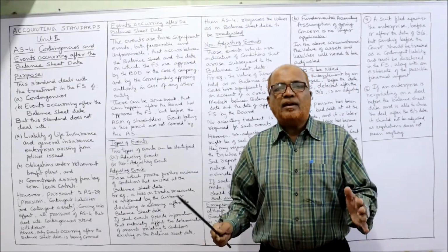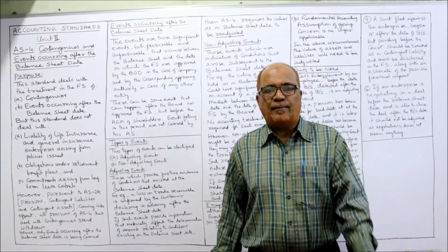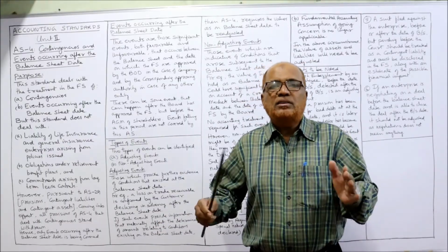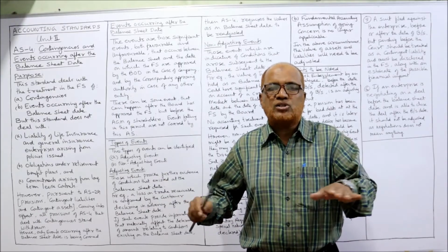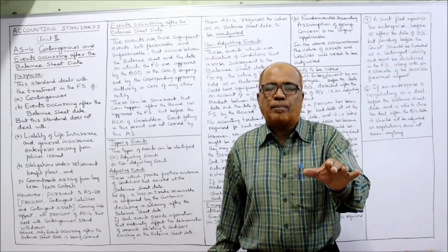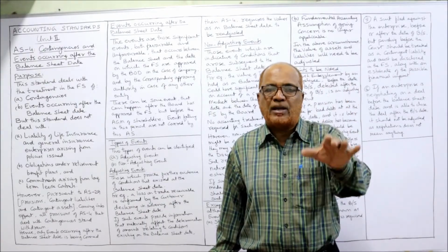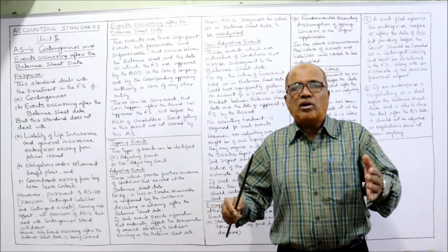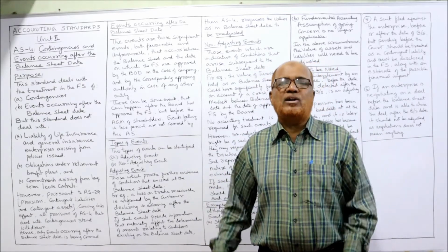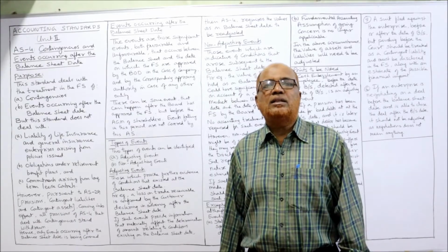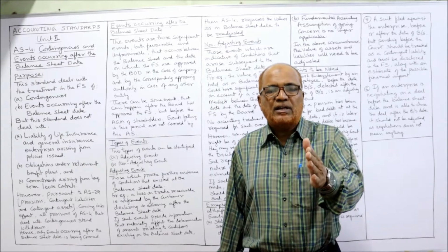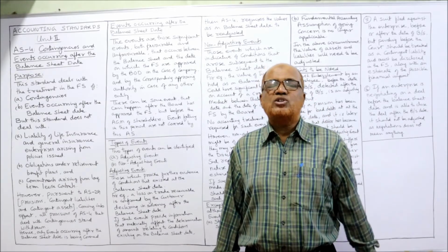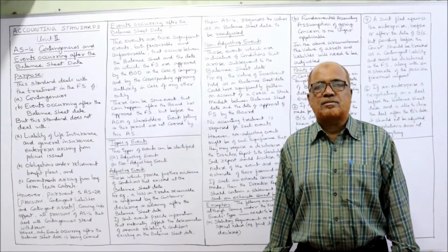See, every year the accounts are closed on the last day. For example, in India, the financial year ends on 31st March. On 31st March, all the accounts are finalized and closed. Final accounts, the income statement, profit and loss statement, and balance sheet are prepared on 31st March. But the board of directors approves the financial statements on 30th June. That means after 31st March, April, May, June, after 3 months, the financial statements are approved by the board of directors.